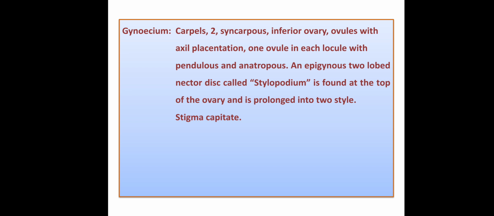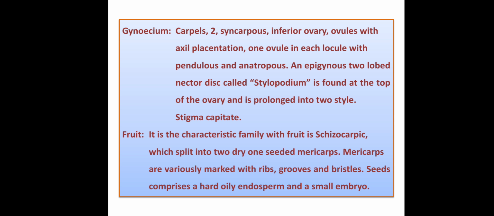capitate. So stylopodium is the characteristic of this family, that the ovary, which is epigynous, has a two-lobed nectar disc found at the top of the ovary, and that stylopodium is extended or prolonged into the formation of two styles. So this is a very peculiar characteristic of the gynoecium in family Umbelliferae. And next, that is fruit.